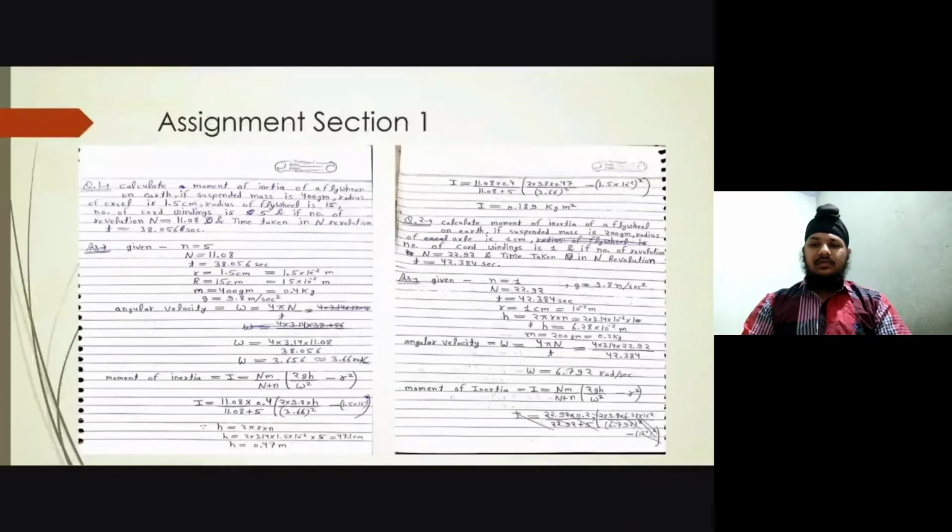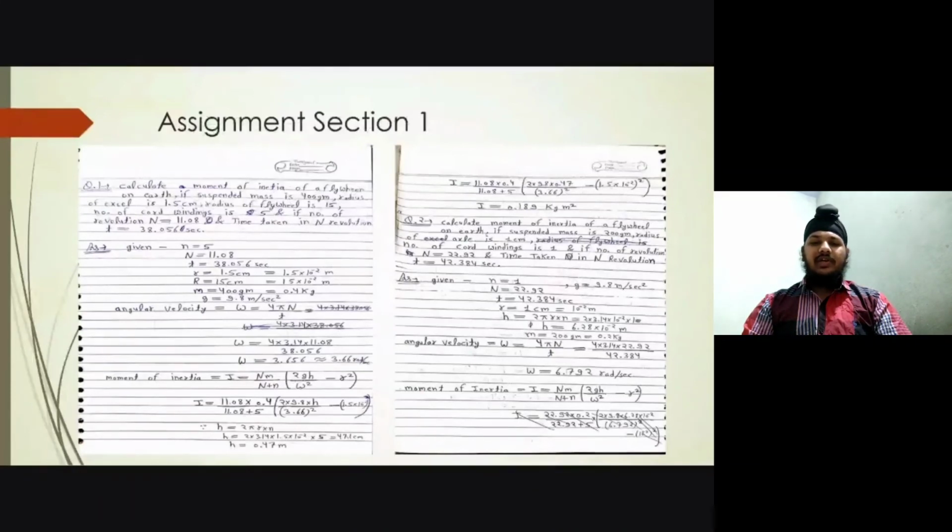Then the solution is given: small n is equal to 5, capital N is equal to 11.08, small t is equal to 38.056 seconds, small r is equal to 1.5 centimeter or 0.015 meter, capital R is equal to 15 centimeter or 0.15 meter, small m is equal to 400 grams or 0.4 kg, g is equal to 9.8 meter per second square.